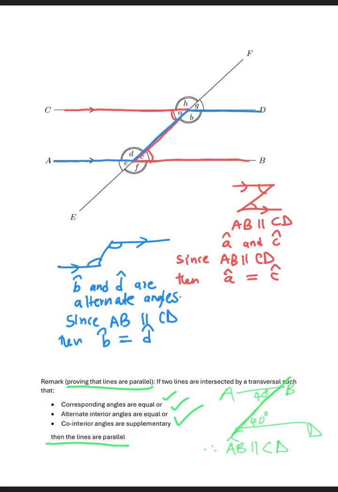So if two lines are intersected by a transversal, this is the transversal, such that the corresponding angles are equal, or the alternate angles are equal, or the co-interior angles are supplementary, then the lines are parallel. In this case, I use the example of alternate interior angles. So the alternate interior angles are equal, so we can make a conclusion that what? Line AB and line CD are parallel. So that's how we prove that the lines are parallel, using these three conditions.